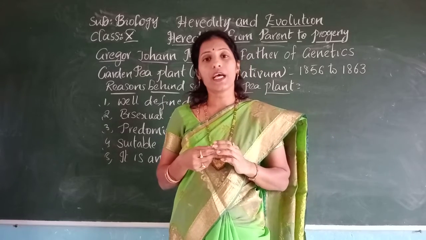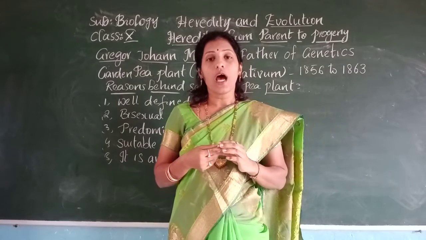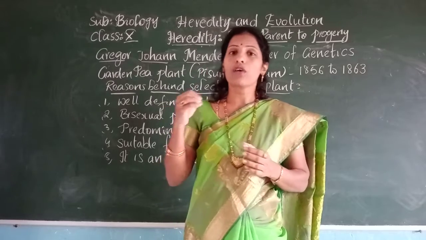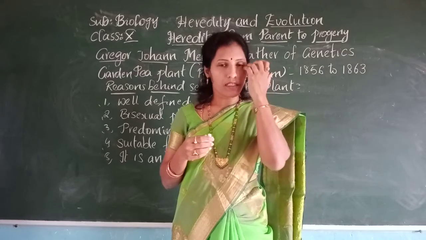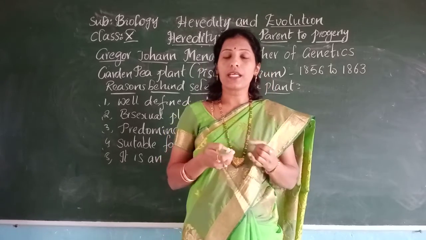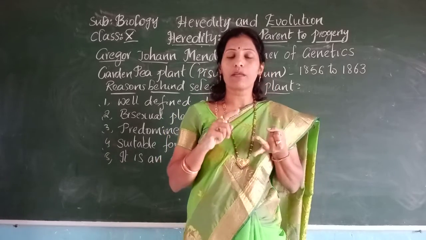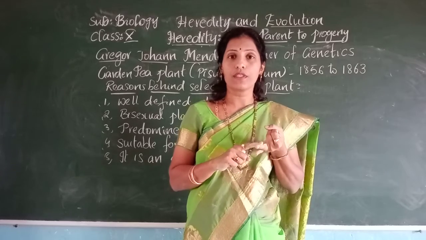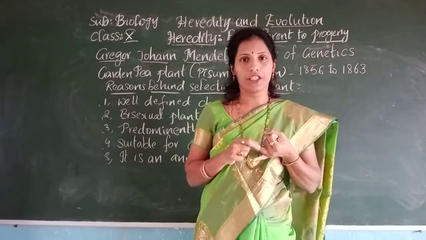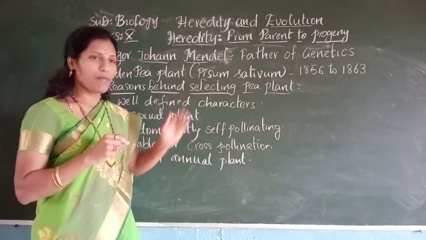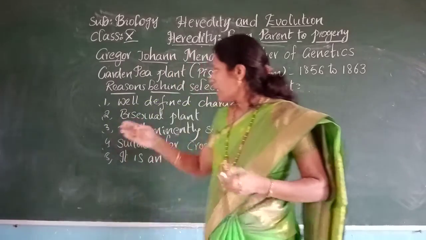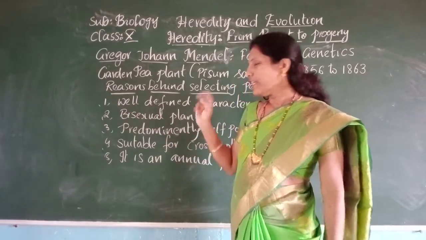He conducted hybridization experiments and proposed the laws of inheritance. Mendel used statistical analysis and mathematical logic in the problems of biology for the first time. Why did Mendel select the garden pea plant? That we will see. Here, well-defined characteristics.